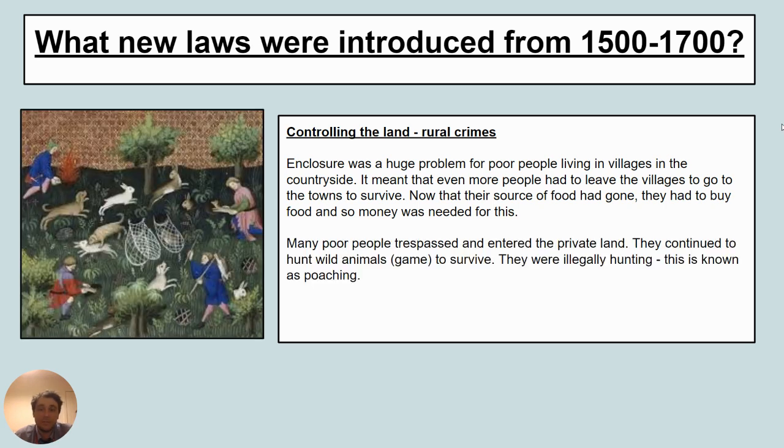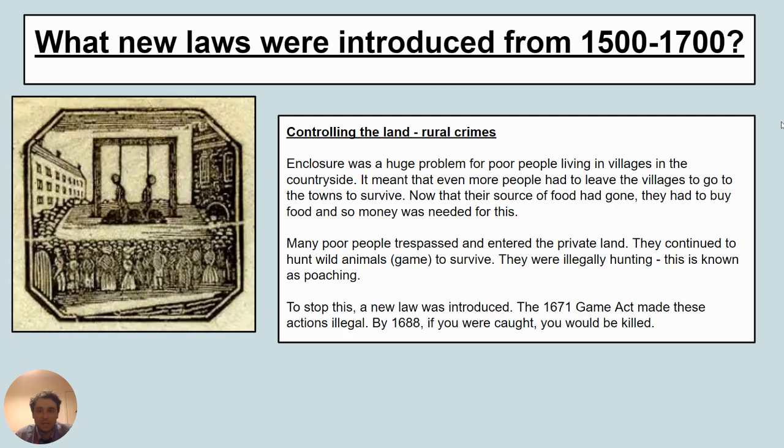So as a result, many poor people were driven to trespassing and would enter the private land even though it was against the law. They would continue to hunt wild animals, sometimes known as game, to survive. Now, this was illegal hunting, and this is known as poaching. They would get on someone else's land and hunt. To stop this, a new law was introduced. The 1671 Game Act made these actions illegal.